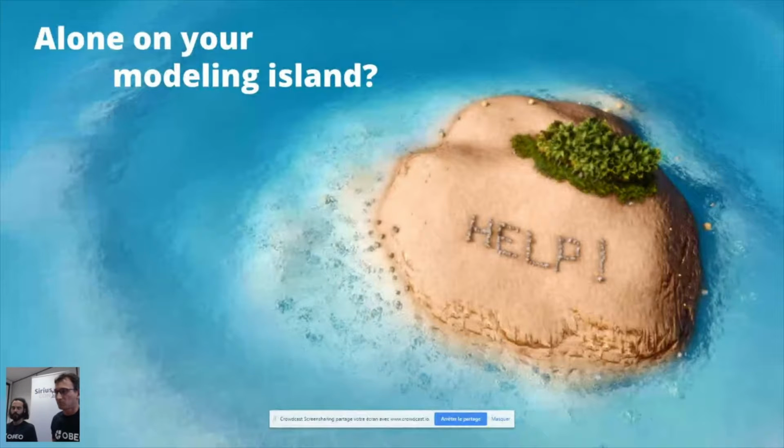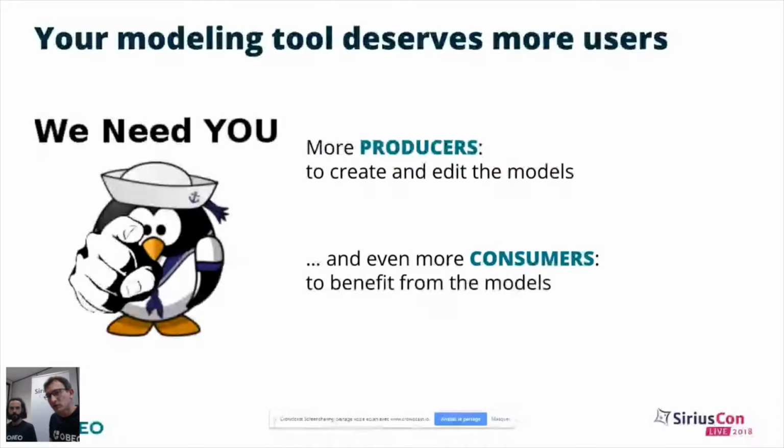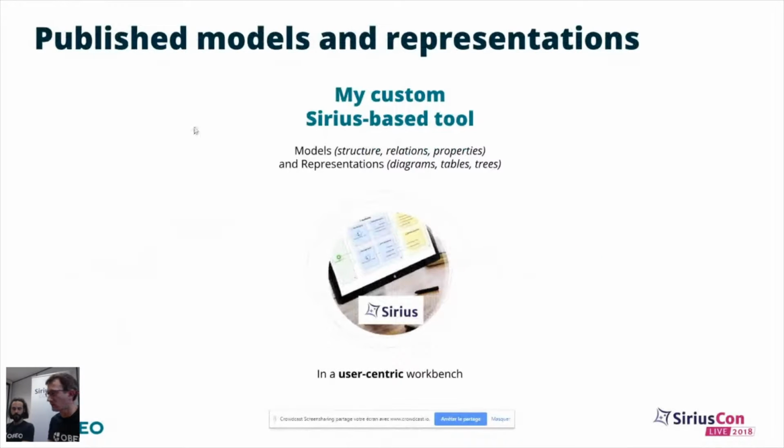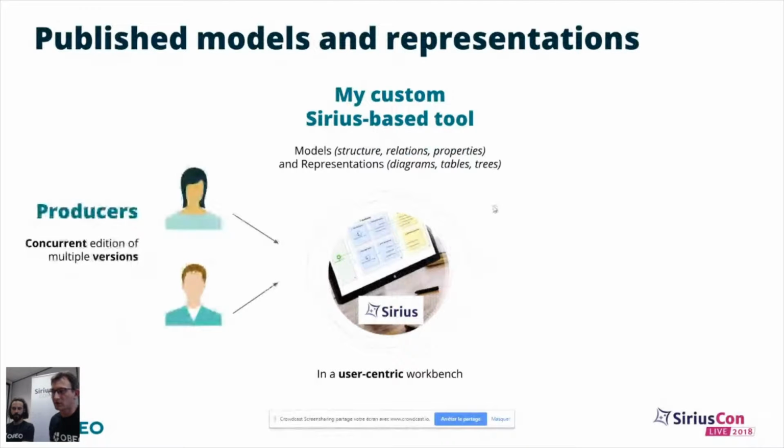You actually want users to be able to produce data, to do some modeling, and you want also your users to consume the data, meaning to go to the repository and to navigate in order to maybe do some analysis on the model that you're doing. So putting your Sirius tooling at the center, we have already identified two kinds of users. We have the producer users we want to take care of.